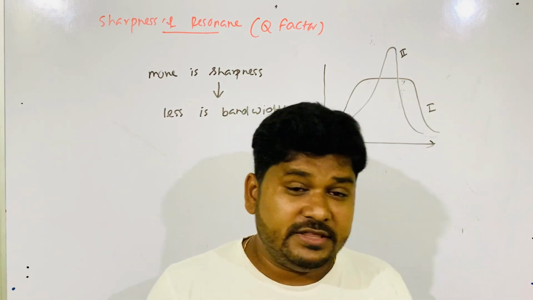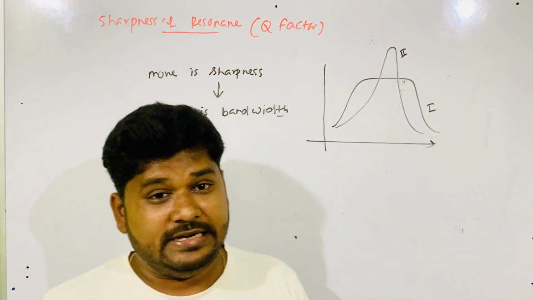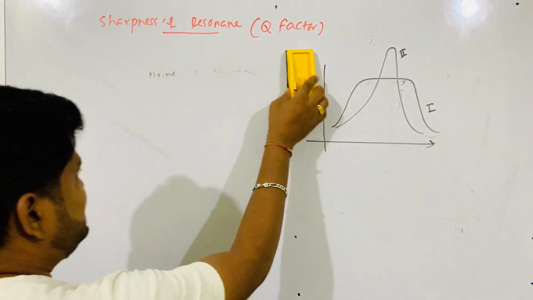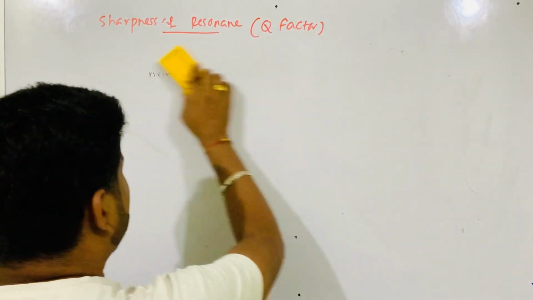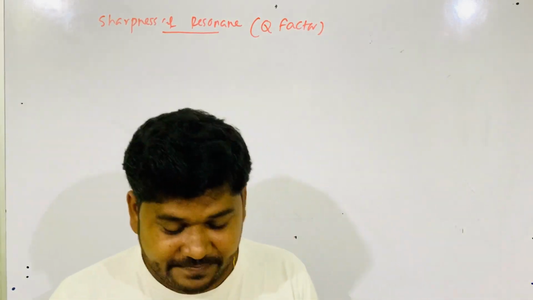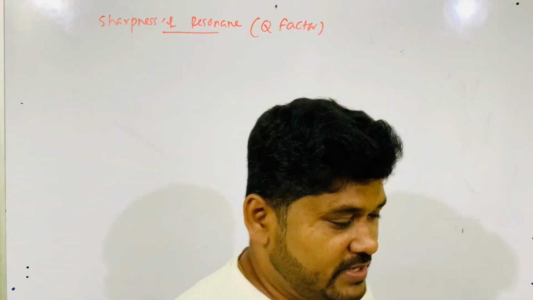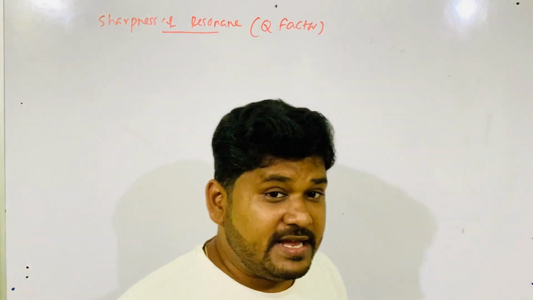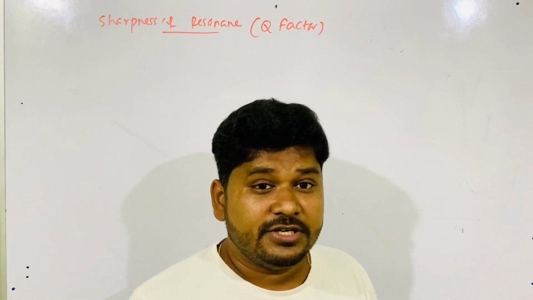But how will we calculate this quality factor mathematically? Now this question is coming to your mind. This is one important 3 marks derivation: how mathematically we calculate the quality factor, which determines the sharpness of resonance.